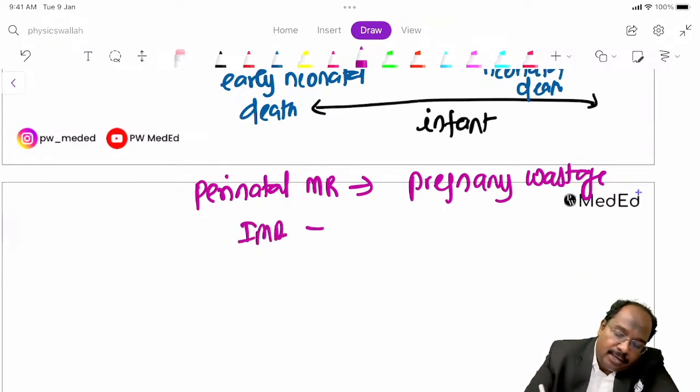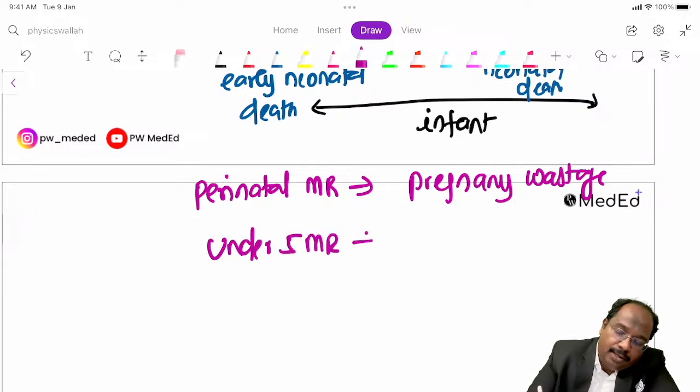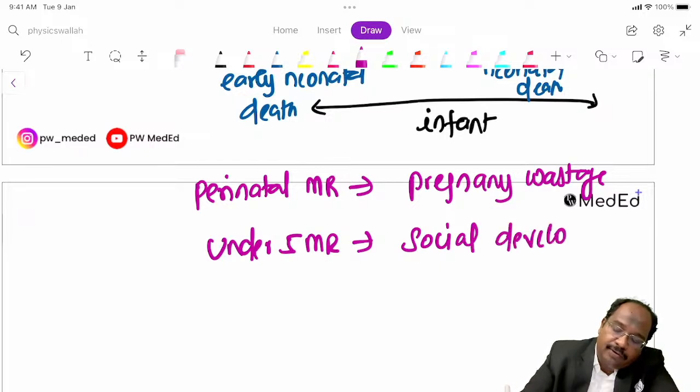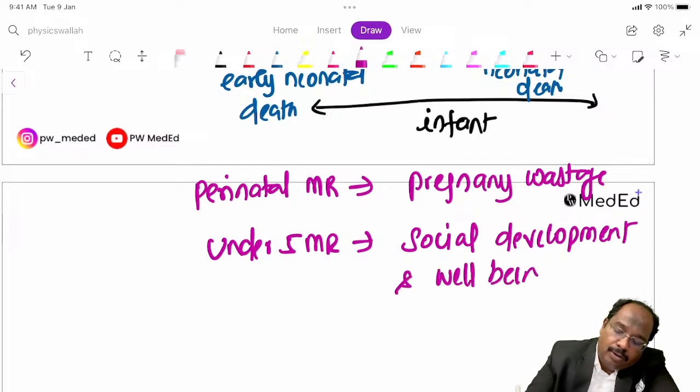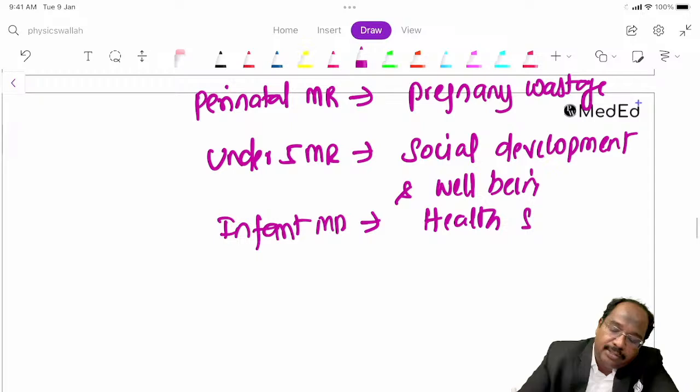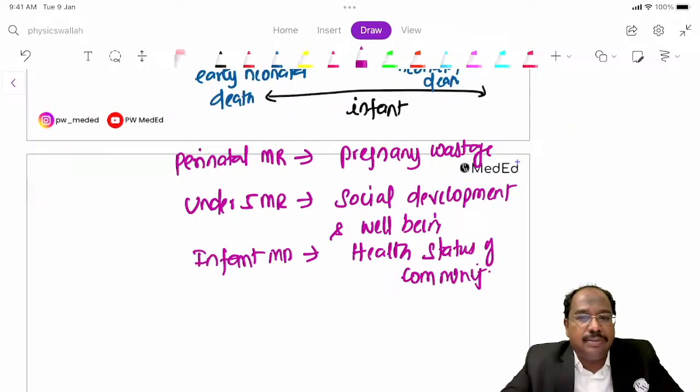Infant mortality rate is considered as an indicator for... under 5 first we will write. Under 5 mortality rate is considered as an indicator for social development and well-being. Infant mortality rate, 0 to 1 year, is considered as an indicator for health status. Follow, guys.